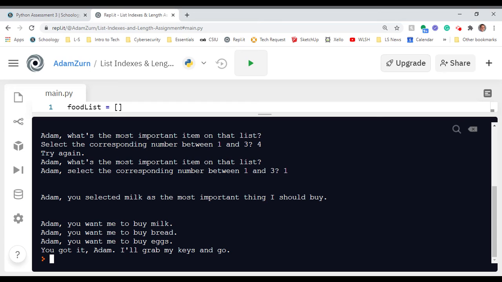And it says, Adam, you selected milk as the most important thing I should buy. Then we've got a for loop kind of finishing that up, concatenating the user's name with a string and the item. Adam, you want me to buy milk? Adam, you want me to buy bread? Adam, you want me to buy eggs? You got it, Adam. I'll go grab my keys and go. All right, so it kind of runs through there.